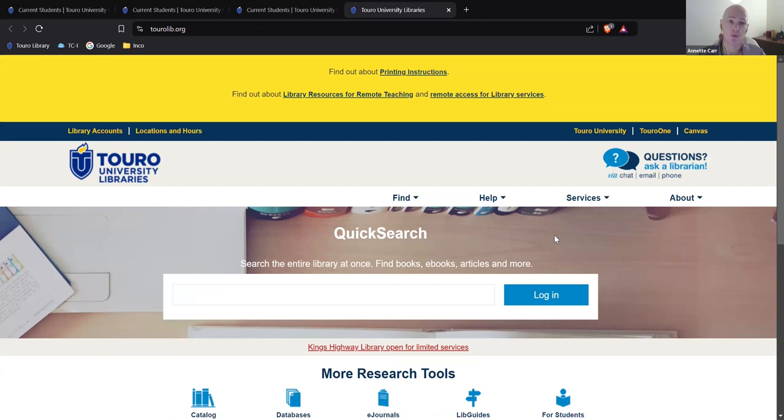Now from this, you're going to have to go into Illinois to use your resources. But from the New York page here, you can get certain questions answered, primarily about your staff and locations and hours, and also to reach a librarian for help. So up here in the upper left-hand corner, you're going to see locations and hours. Okay, click on that.